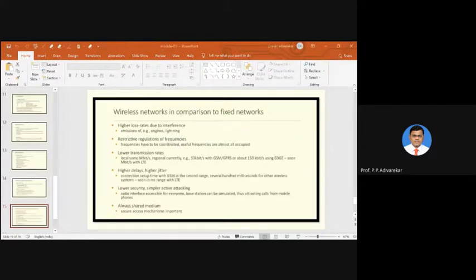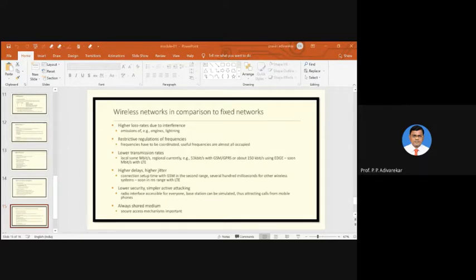So a proper security mechanism should be deployed in order to make wireless communication effective, so that we can achieve better quality of service for wireless communication.